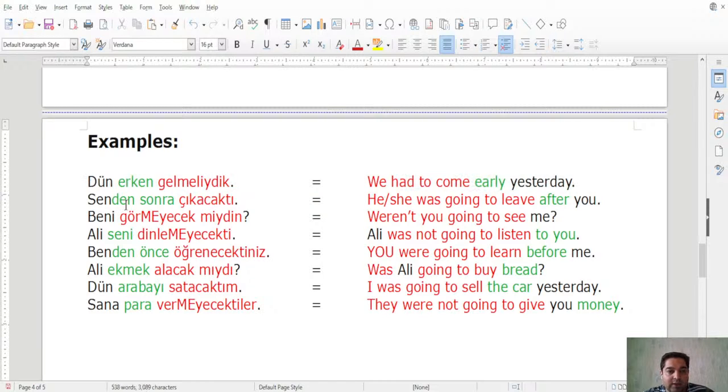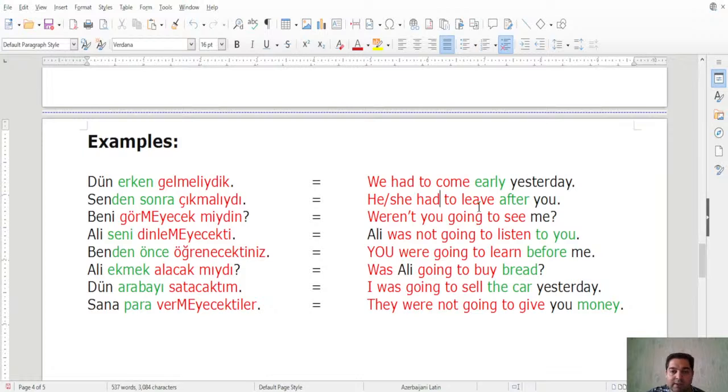The second one here, senden sonra çıkacaktı. Çıkmak, right? This is the verb çıkmak, to leave. Acaktı is he, she was going to leave. So we have to change this part. What do we want to say here? We want to say that he, she had to leave after you. Not was going to leave, but had to leave after you. So çıkmalıydı, okay? Senden sonra çıkmalıydı. He, she had to leave after you.